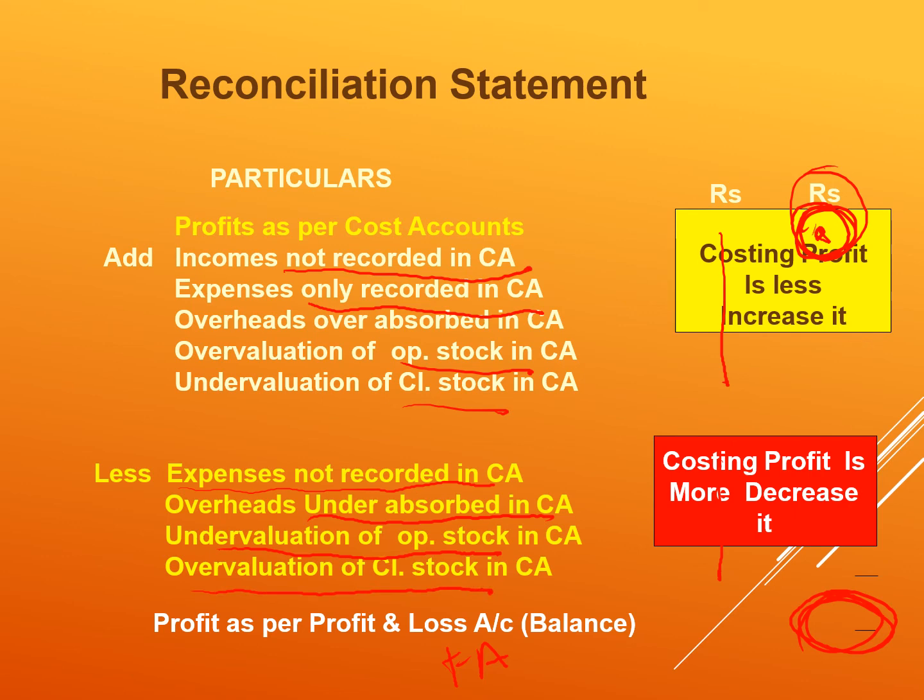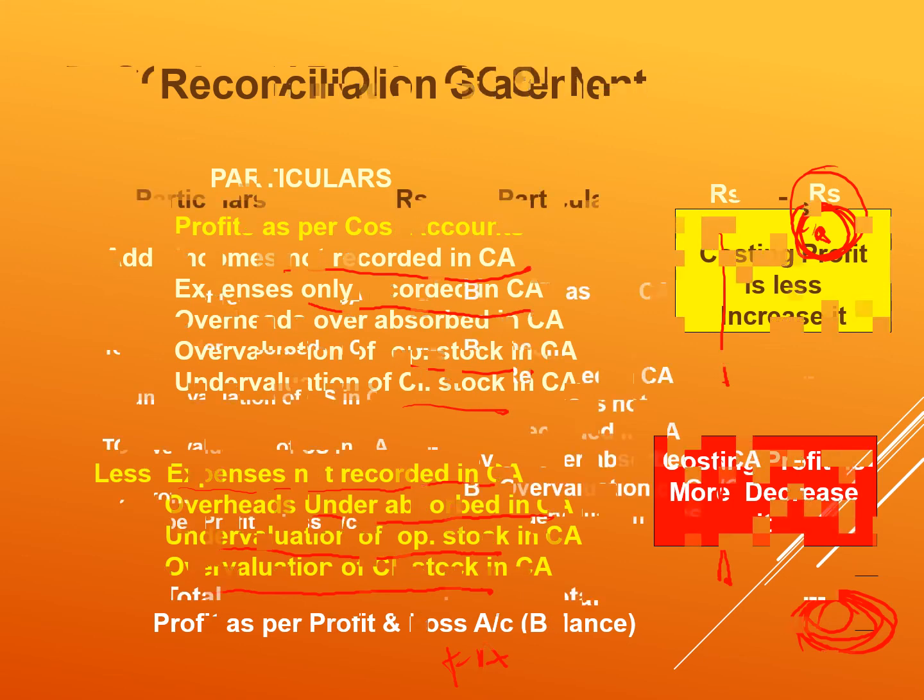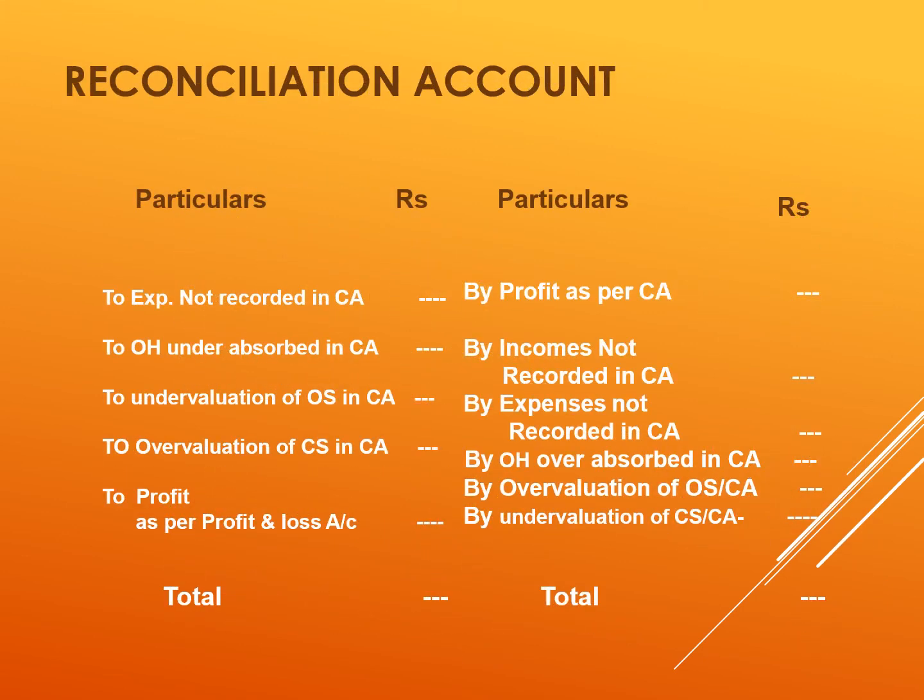Then you have to deduct all these amounts from this amount and you will get this profit as per the financial accounts. If in the question this profit is given, then this figure must be tallied. The balancing figure you have arrived at must match the figure given in the question. If there is a memorandum reconciliation account, the format will be like this.